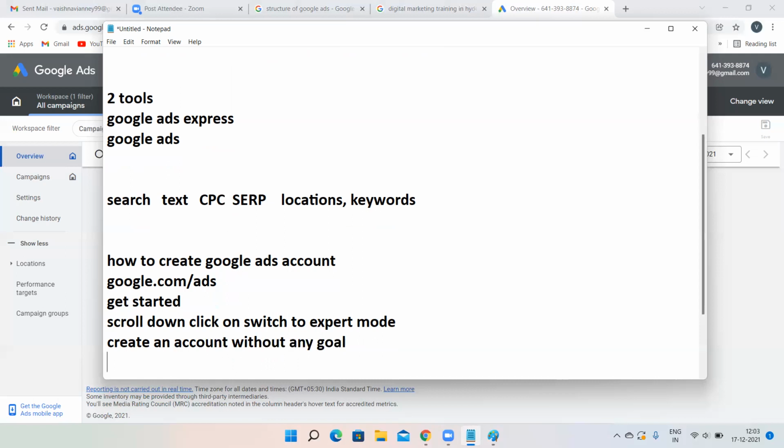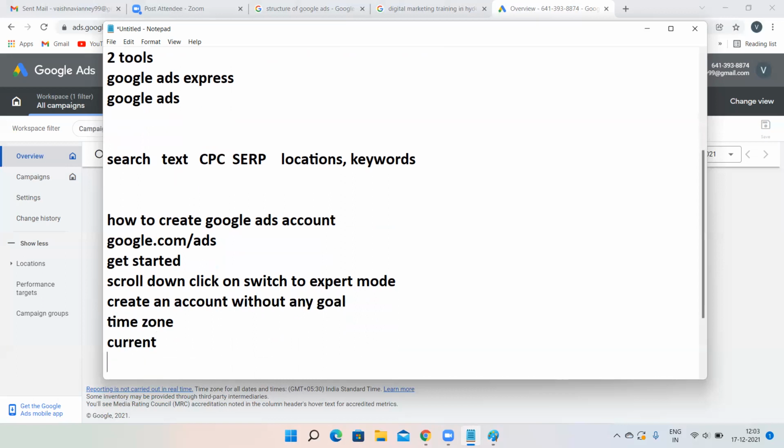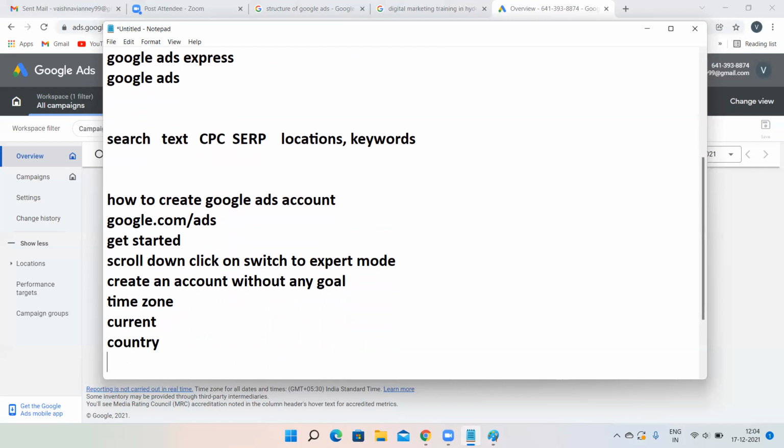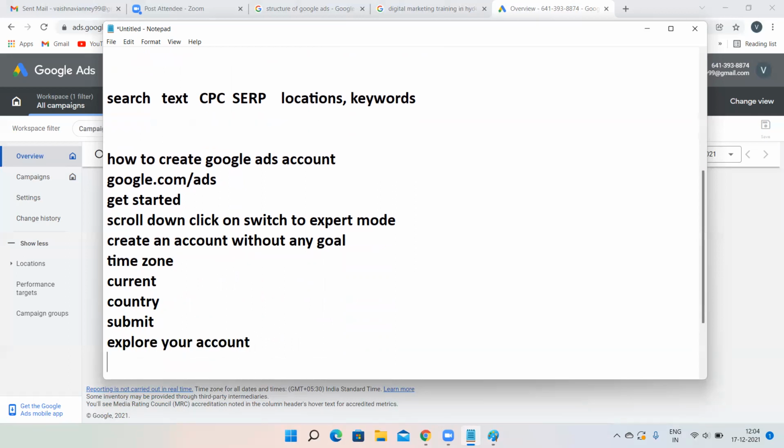After clicking on create an account without any goal, the time zone, currency, and country options will appear. If you want to change them, do it right now. Otherwise, you cannot change them later. Then click on save or submit. Click on submit. After that, click on explore your account. That's it. Your Google Ads account will be created.